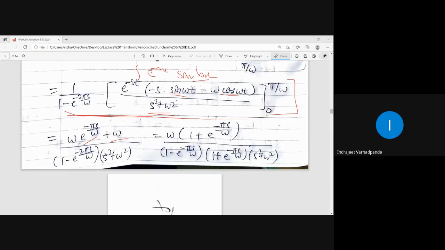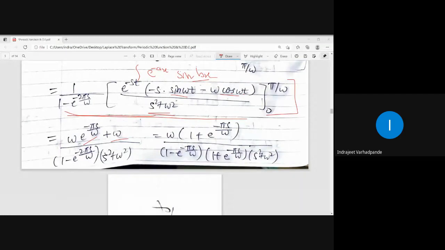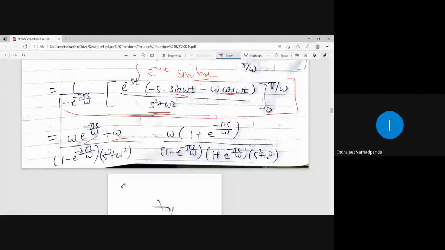Is everybody writing? Note down the final answer. Finished, everybody?